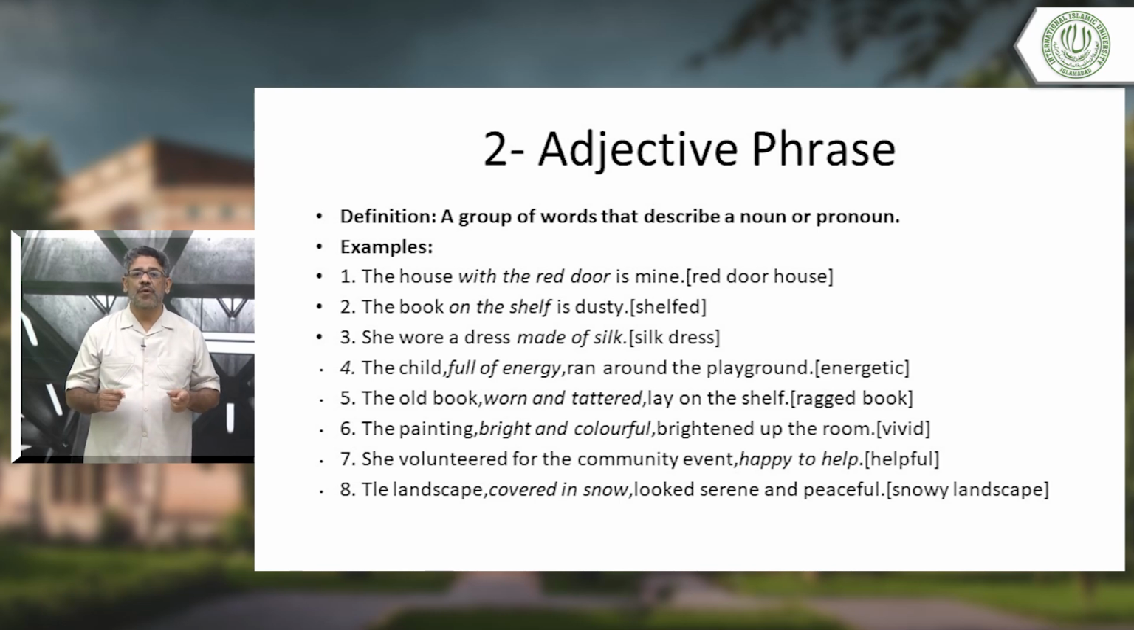The house with the red door is mine. Look, with the red door, this is the adjective phrase. You can say the red door house is mine. This is enough. But the house with the red door explains it, it is telling us about the noun.